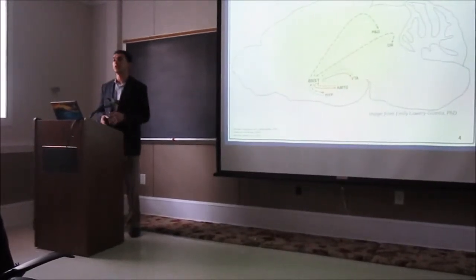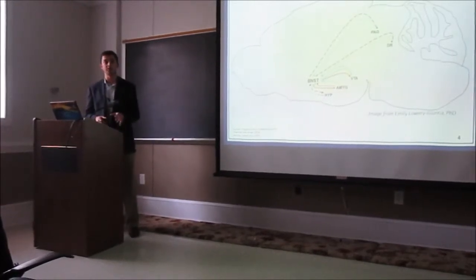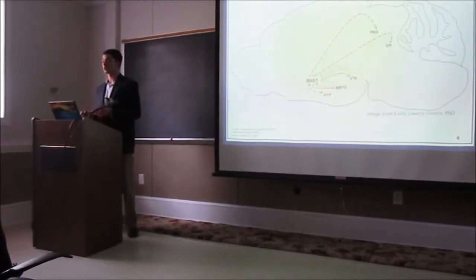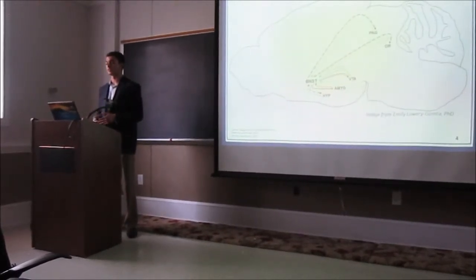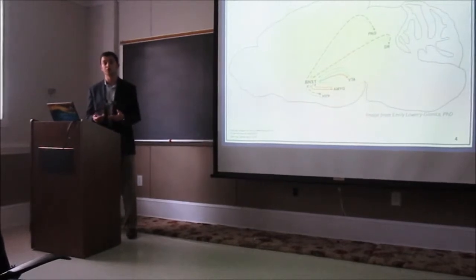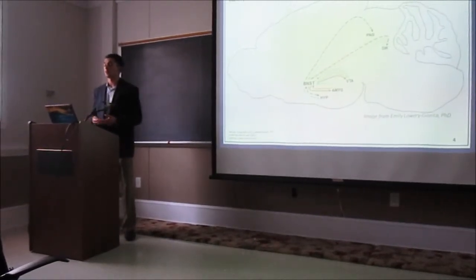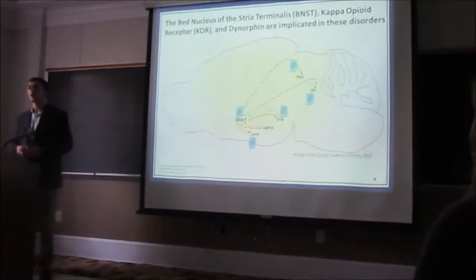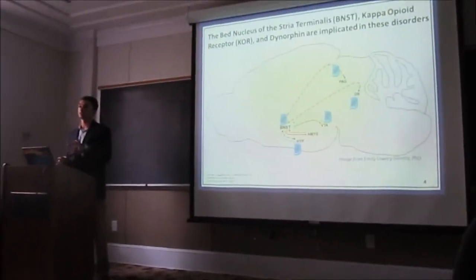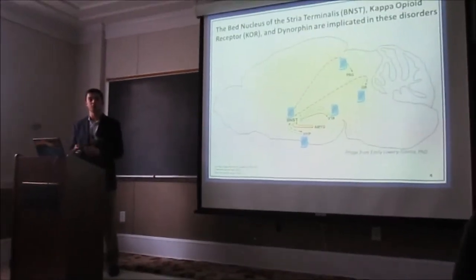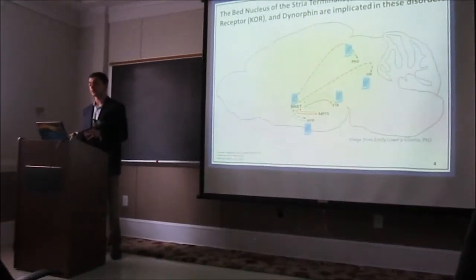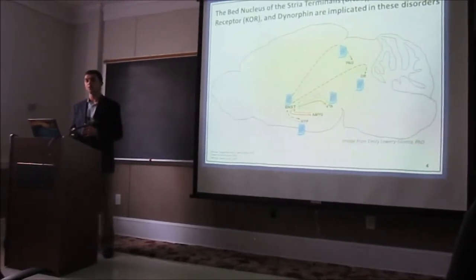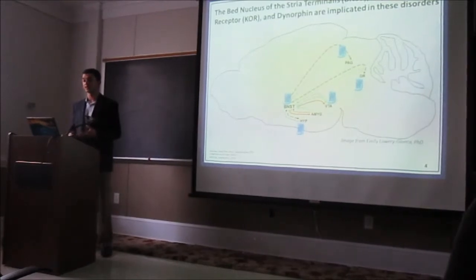Now, in the BNST, we see members of the endogenous opioid system expressed, and this system is known to mediate emotional and behavioral responses to stress. Among those broadly expressed is the Kappa-opioid receptor, which I'll call KORs, and its endogenous ligand Dynorphin. KORs are known to exist in several regions throughout the brain, several of which you can see here. Previous work has shown that binding of Dynorphin to KORs has been able to induce an anxious, stressful phenotype in mice. Most of the work that's been done has looked at the effects of KORs systemically, but we're especially interested in KORs in the BNST.